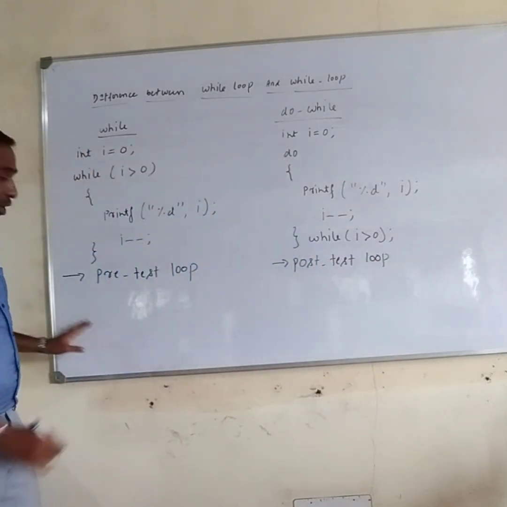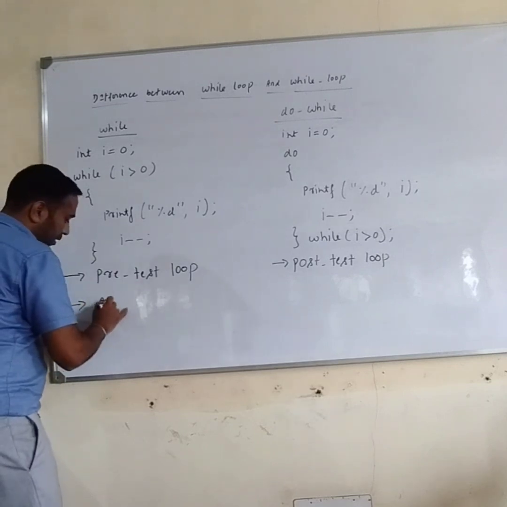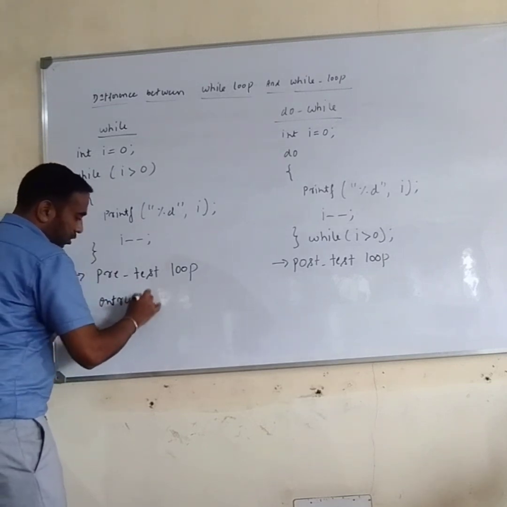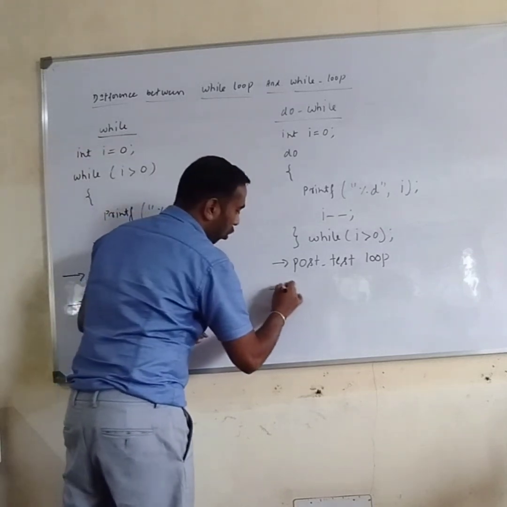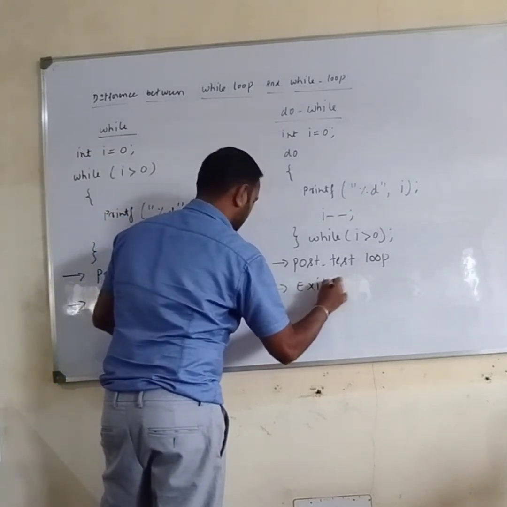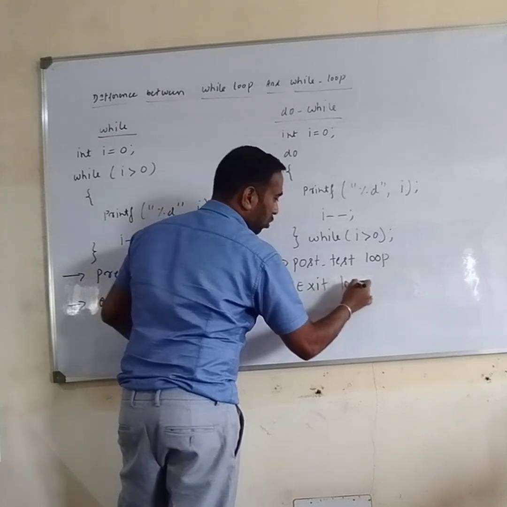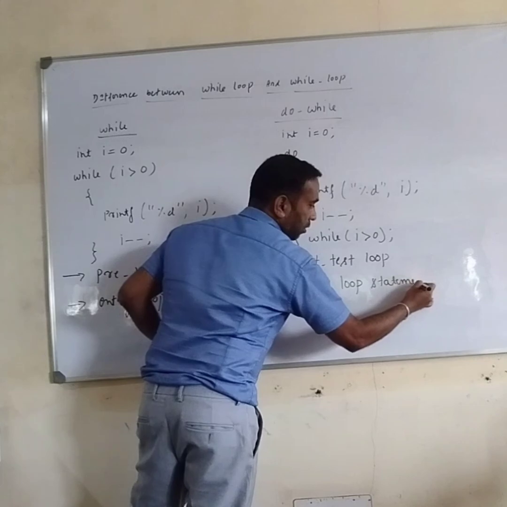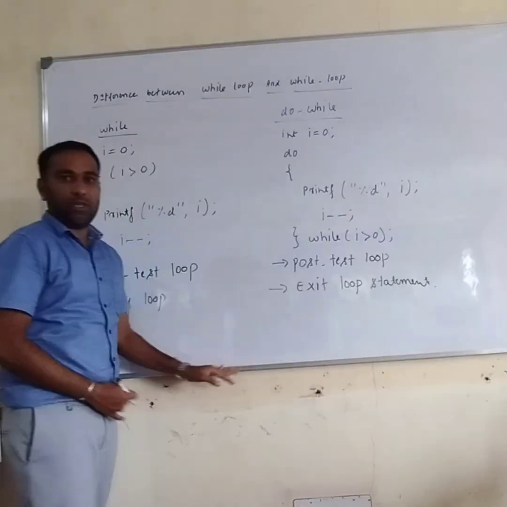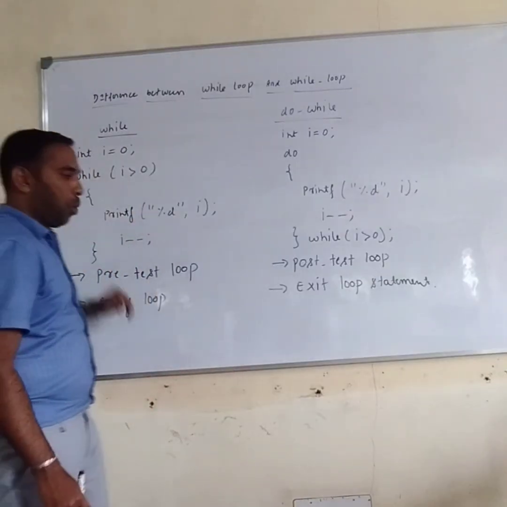So while loop is called an entry loop, and do while loop statement is called an exit loop statement. Let us consider this while loop.